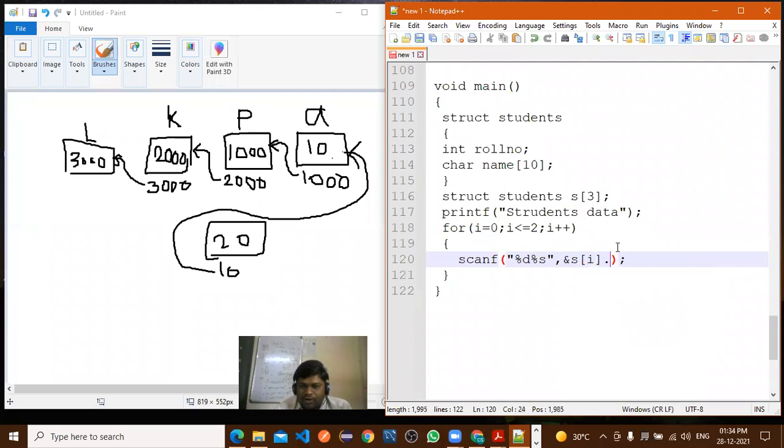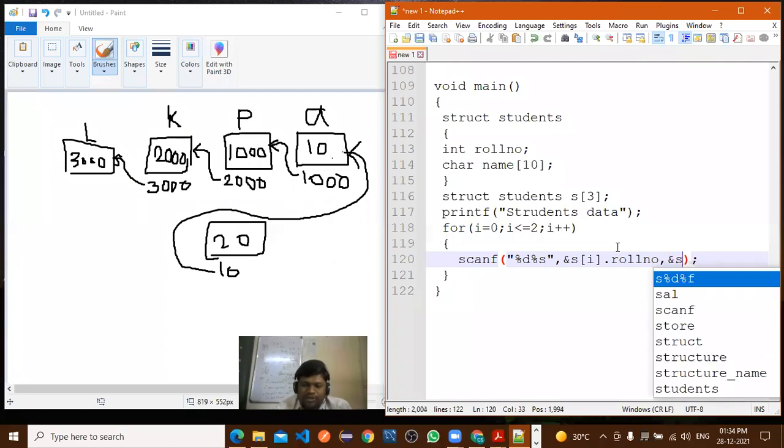S of I, comma, roll number. Initially the value of I is 0, so S of 0 dot roll number, S of 1 dot roll number, S of 2 dot roll number. Like this we'll insert all the values.